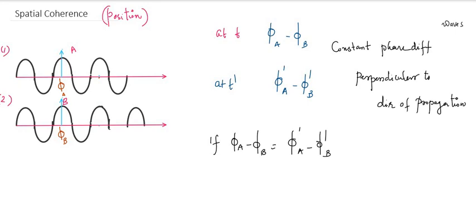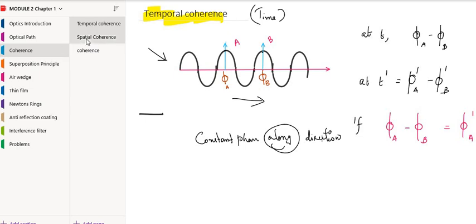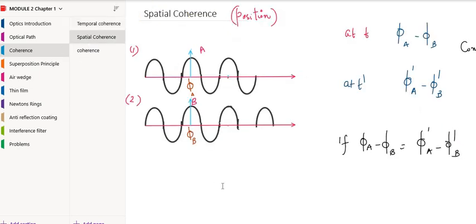Okay. So in the previous case, the case of temporal coherence, we had two different points having a constant phase difference along, okay, this is very important, along the direction of propagation. So that is spatial coherence.